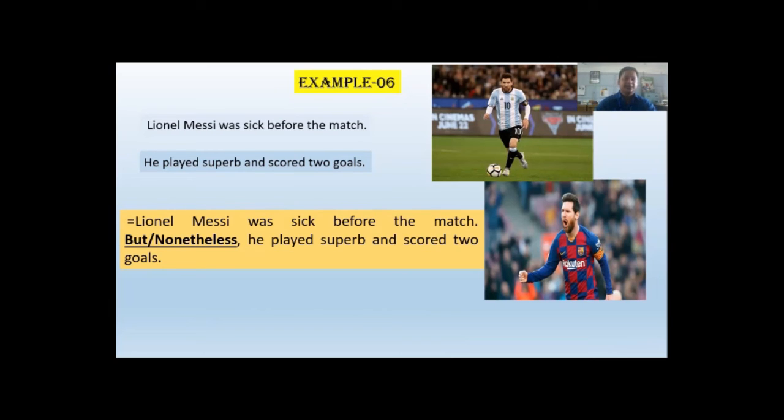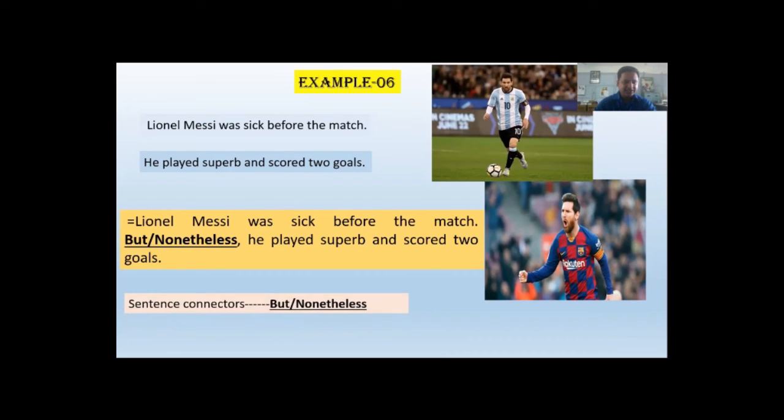So here, to connect 2 sentences together, I have used but or nonetheless. Lionel Messi was sick before the match, but or nonetheless, he played superb and scored 2 goals for his team. Here my sentence connectors are but or nonetheless.